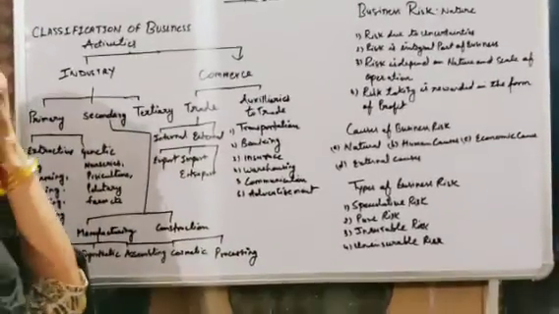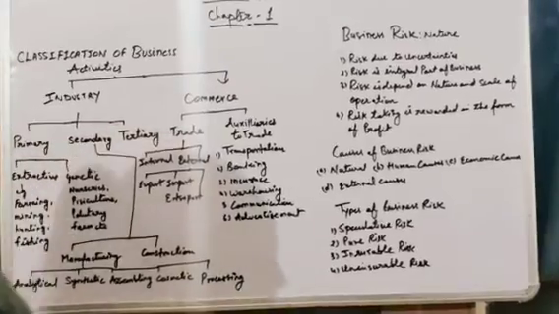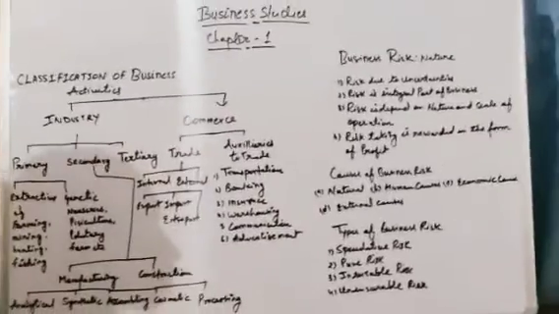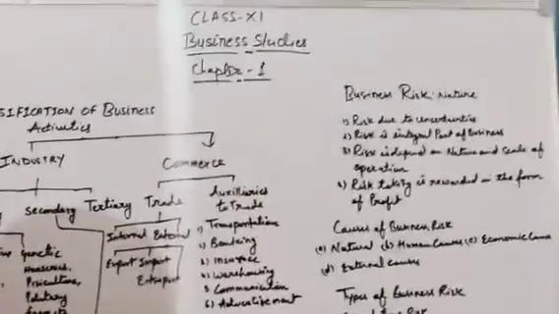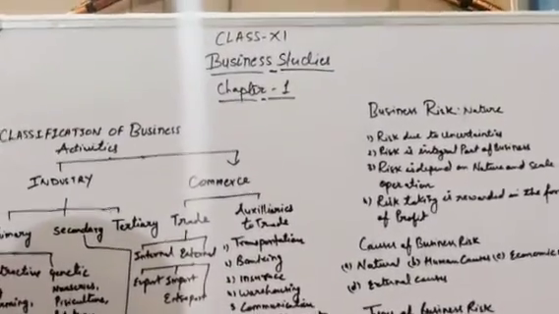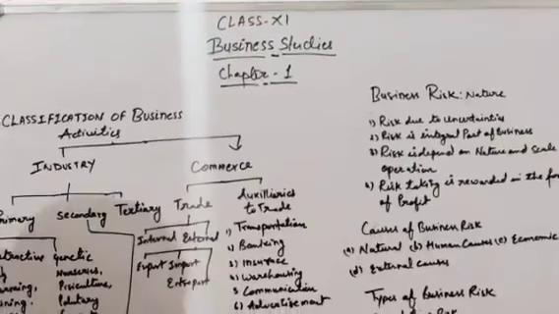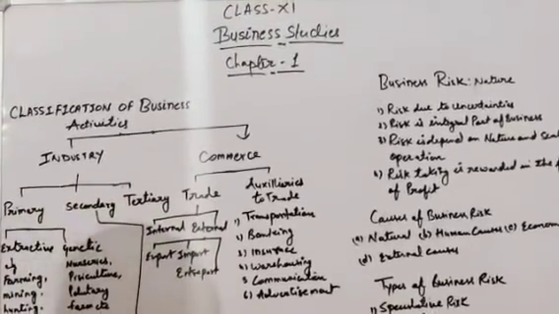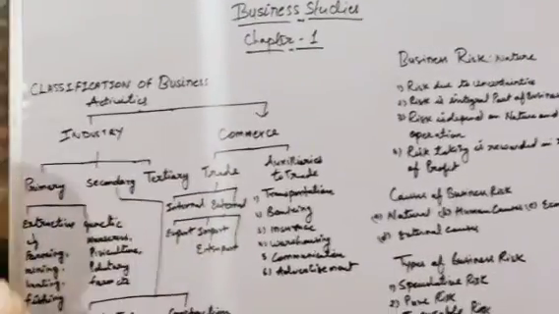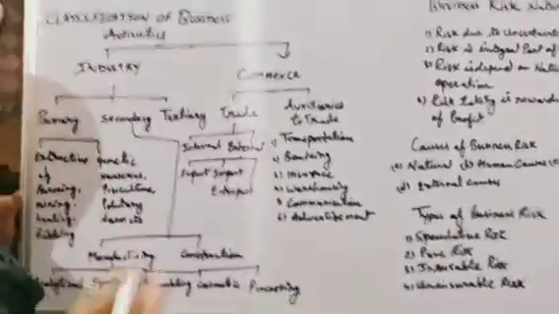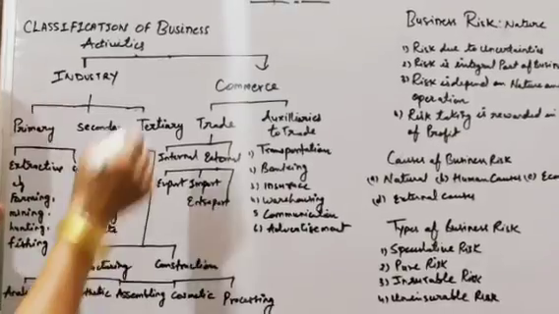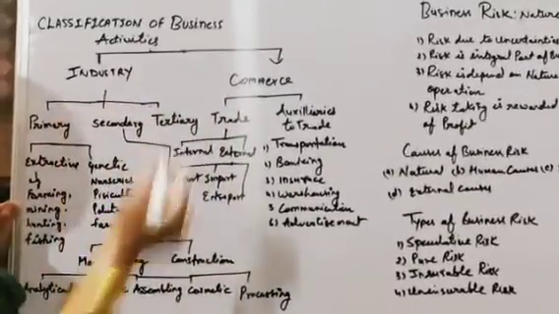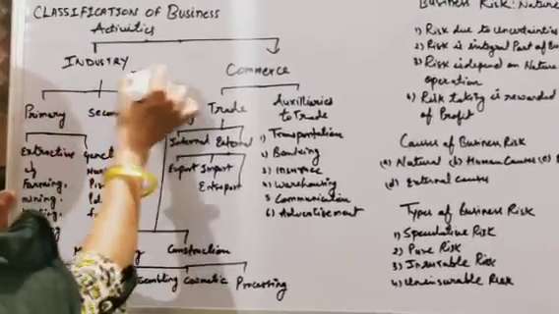Already in the previous video we have discussed what is business. Business is a human economic activity in which production, purchase, sales, exchange of goods and services is going on to satisfy the human needs for the profit motive. Okay, so in this video we have learned the classification of business activities. These business activities are divided into two parts, that is industry and commerce.